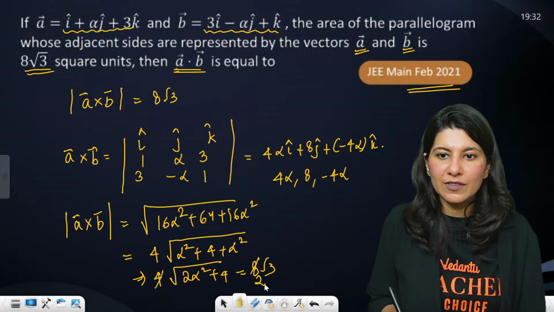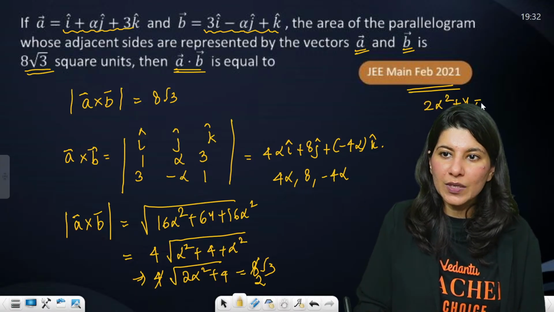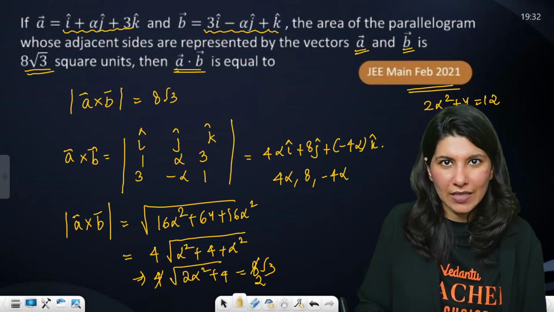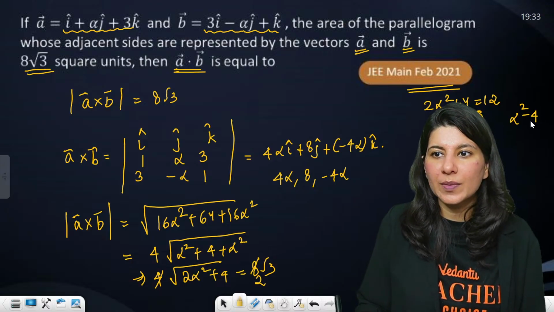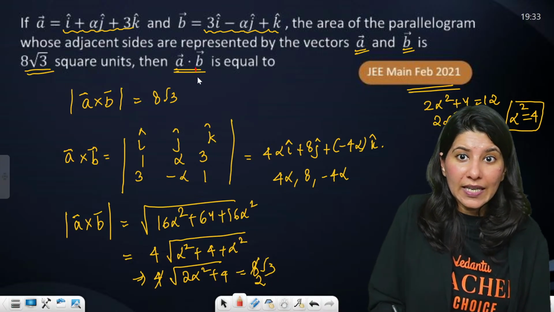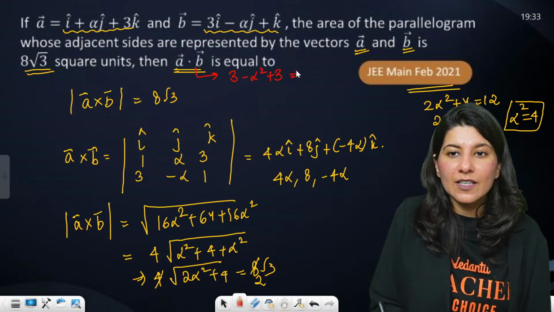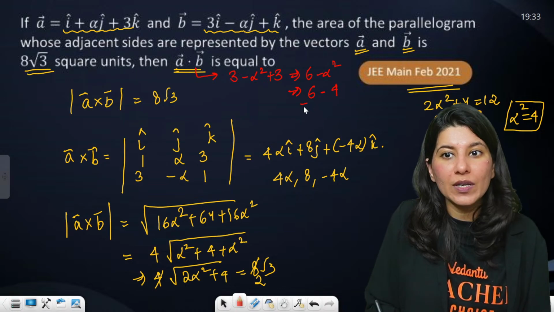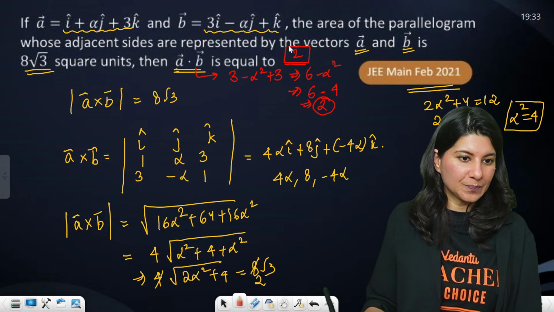4 ones are 4, 4 twos are 8, so 2 root of 2 alpha square plus 4 equals 8 root 3. Square it now: 2 alpha square plus 4 equals 12. 2 alpha square is 12 minus 4, which is 8. So alpha square is 4. Now they are talking about A dot B. Hold on. A dot B, tell me. A dot B is 3 minus alpha square plus 3. So basically 6 minus alpha square is what they are looking for. 6 minus 4 is 2. 2 is the correct answer. So 2 is absolutely right.